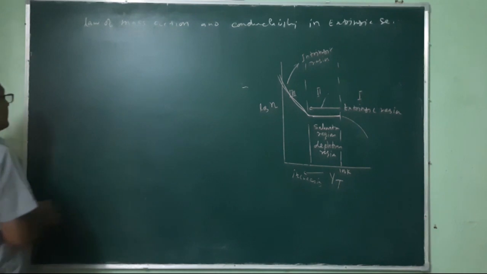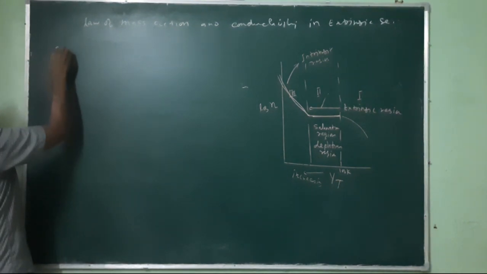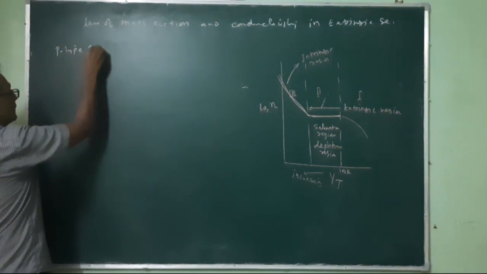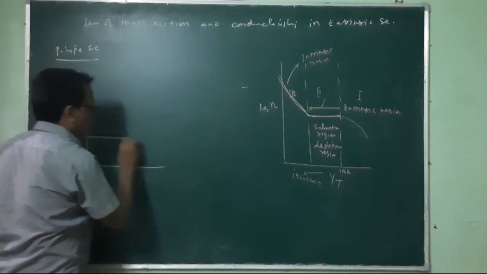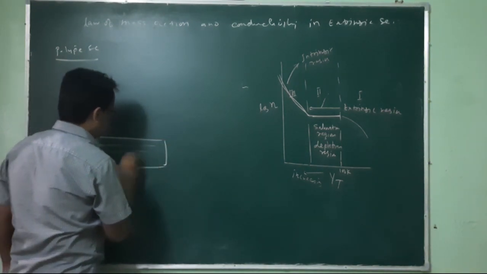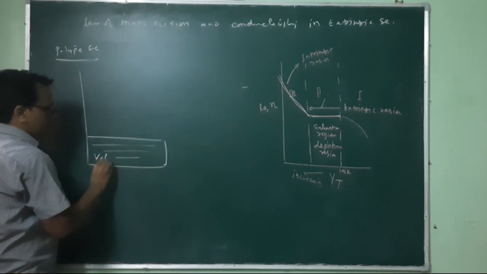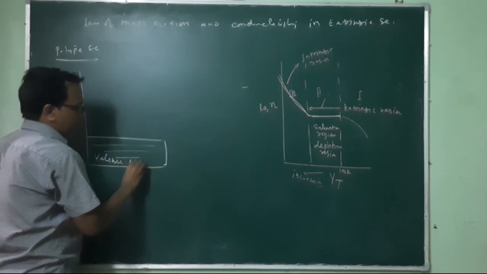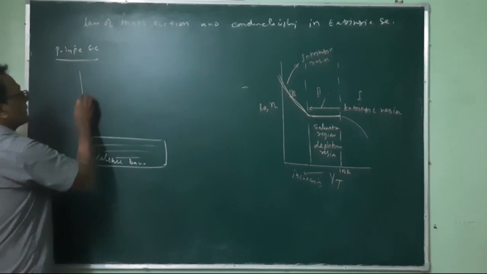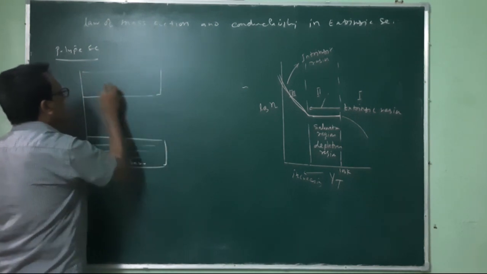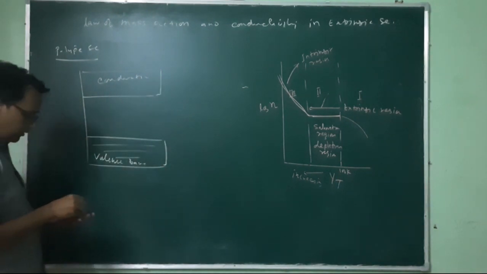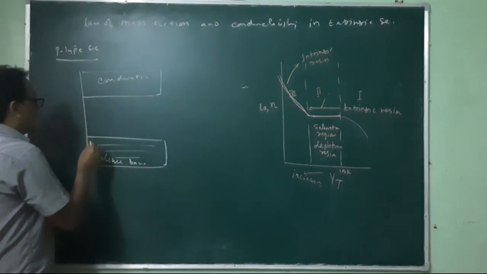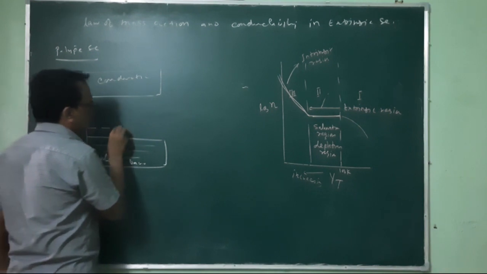So here in P-type semiconductor, again we will talk about that Venn diagram, and this is the valence band at 0 Kelvin. This is full of electrons, bonded electrons, and this is the empty conduction band at 0 Kelvin. And then the dopant level is somewhere near this valence band.